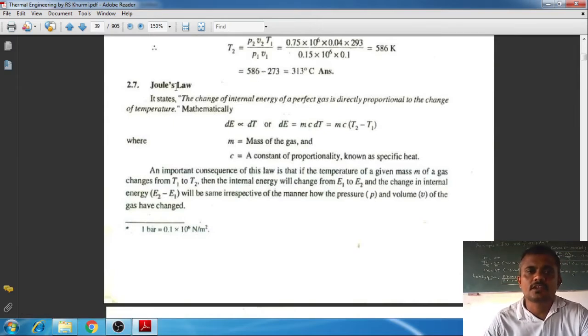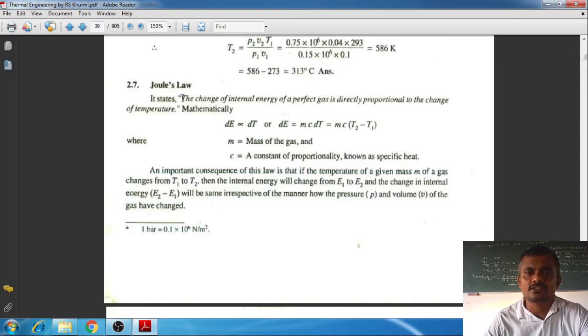So please concentrate. Joule's law. As you know that joule is a unit of energy. You are very familiar with that. Therefore, Joule's law is giving the relationship between energy. So the unit of energy is joules only. So what does it state? What the law states? Look at this.